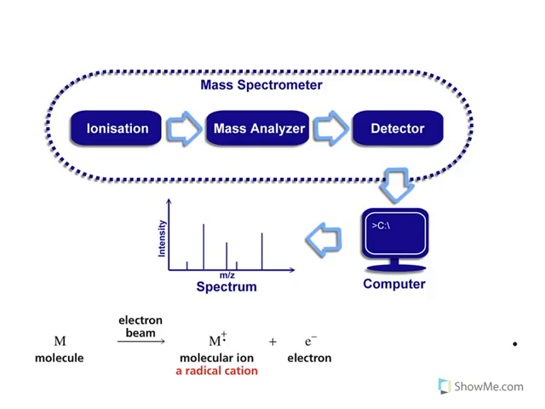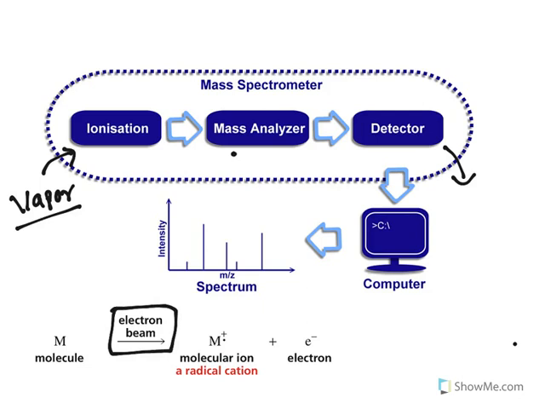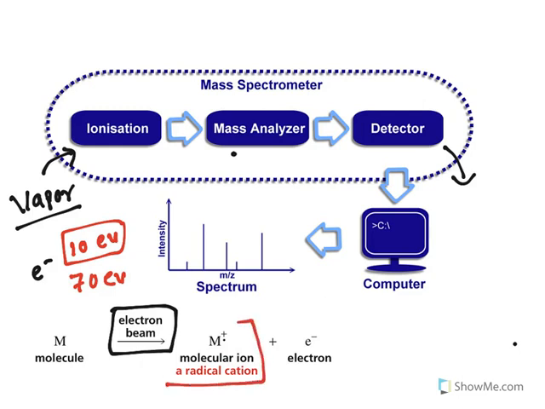When you see the mass spectrometer, initially the sample is vaporized and then it is ionized, sent through a mass analyzer and detected. The vaporized sample is ionized mostly with the help of an electron beam. Ionization means removal of one electron. To bring about ionization, usually 10 electron volt energy is enough, but in this technique 70 electron volt energy is used. It results in the formation of a molecular ion.